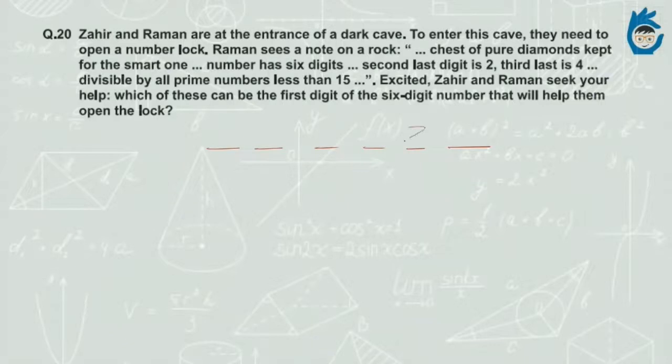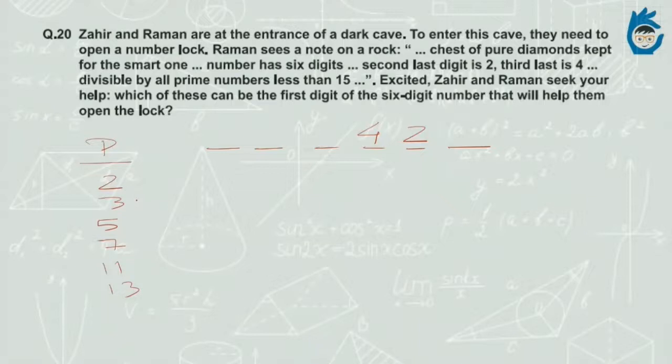The second last digit is 2 and the third last is 4. Okay, and it is divisible by all prime numbers less than 15. So writing down all prime numbers less than 15 for you. What could they be? 2, 3, 5, 7, 11 and 13. So there are 6 prime numbers which are less than 15.